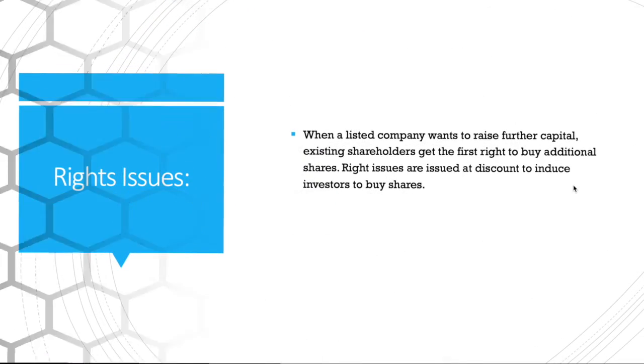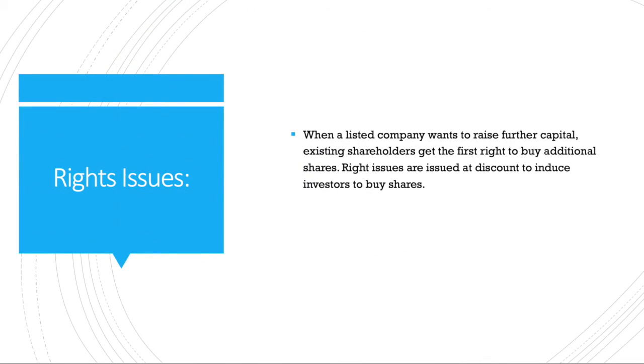Okay. Next one is rights issue. So rights issue means it is the right given to the existing shareholders of the company to buy additional shares at a discounted price. Now, why at a discounted price? Because if it is not given at a discounted price, investors will never be interested to buy additional shares. So certain ratios will be specified over here. Like if you are having 5 shares, you can have one more share. That is the right given to you. So 1 share for every 5 shares, 2 shares for every 5 shares. This kind of ratios will be specified, and accordingly investors can buy these additional shares at a discounted price from the issuer. Right? That is rights issue.